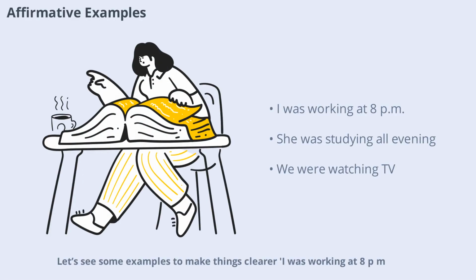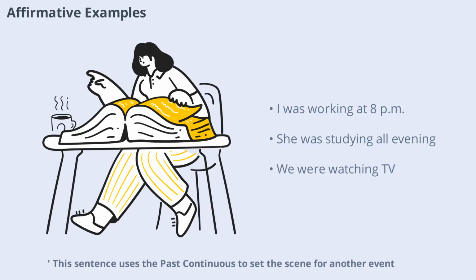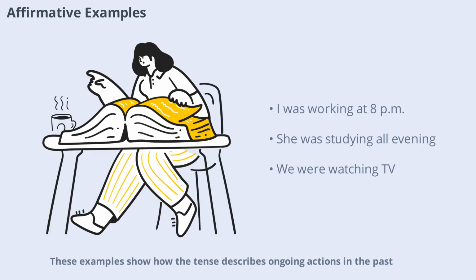Let's see some examples to make things clearer. "I was working at 8 p.m. last night." Here, the action of working was happening at that specific time. Another example: "She was studying all evening." This shows she was in the process of studying throughout the evening. And "we were watching TV when it started raining." This sentence uses the past continuous to set the scene for another event. These examples show how the tense describes ongoing actions in the past.